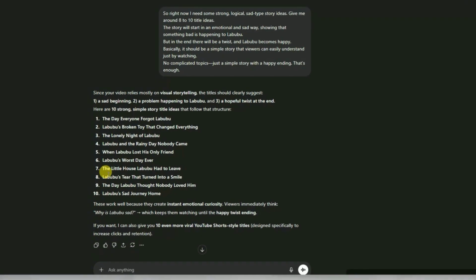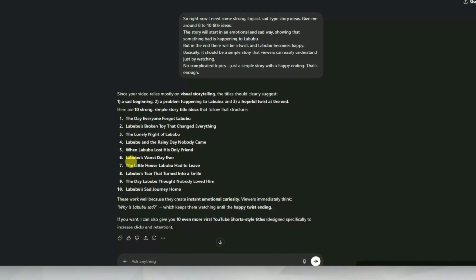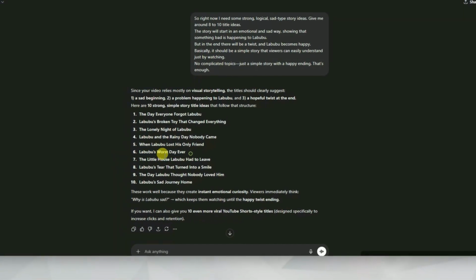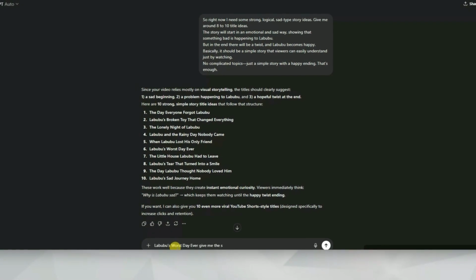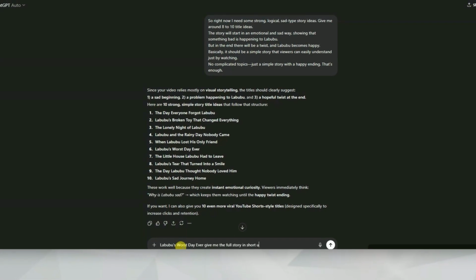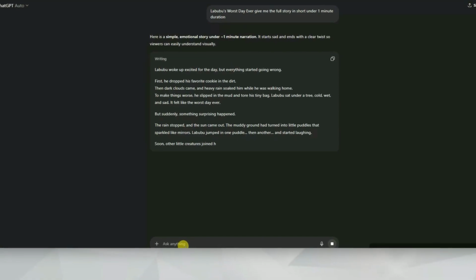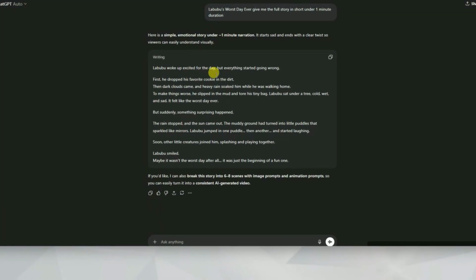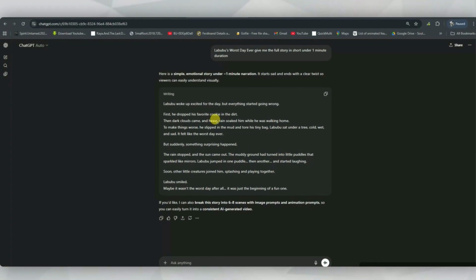Now from here, you just pick whichever idea you like the most. For this example, I'm going to choose this one right here, but you can pick any idea you want. After copying that idea, I simply paste it back into ChatGPT and ask it to write a 1-minute script based on that idea. And just like that, within a few seconds, ChatGPT generates a full 1-minute script that we can use for our short video. All we have to do now is copy that script because we're going to use it later.